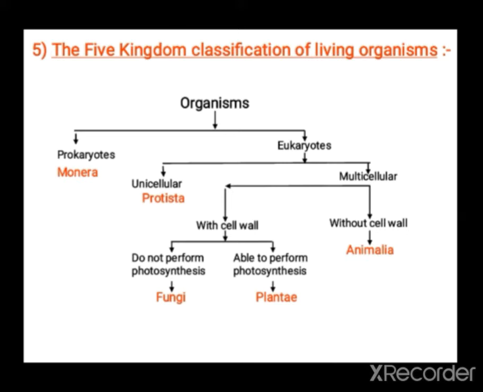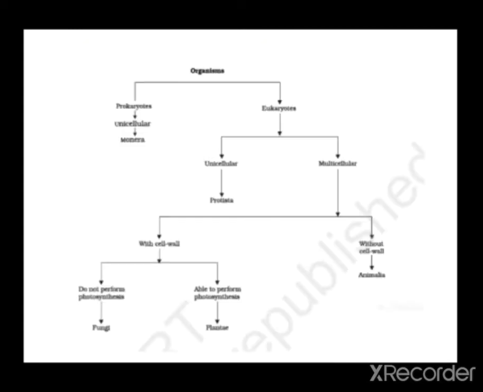Monera are unicellular prokaryotes, and Protista are also unicellular but eukaryotes. Animalia are multicellular eukaryotes without a cell wall. Fungi are multicellular eukaryotes with a cell wall, and they do not perform photosynthesis. Plantae are multicellular eukaryotes with a cell wall, able to perform photosynthesis. In this way the 5 kingdom classification is there. This is the flow diagram given in your book, the same diagram that I explained.